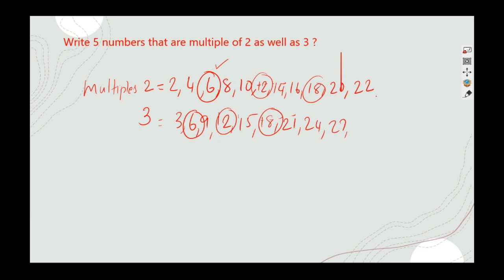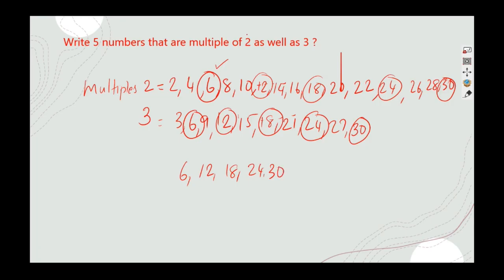We don't have anything common here, we write more. 24, we got 4 common, 1 more we require. 26, 28, 30, here the next number is 30. So we got the numbers 6, 12, 18, 24, 30 as numbers which are multiples of both 2 as well as 3.